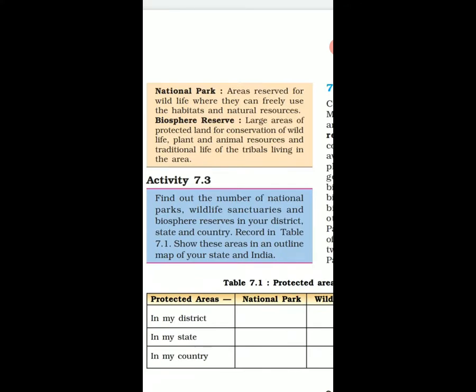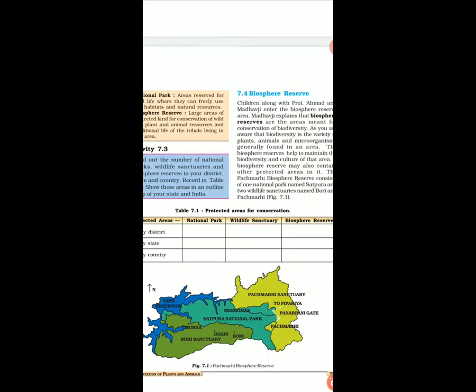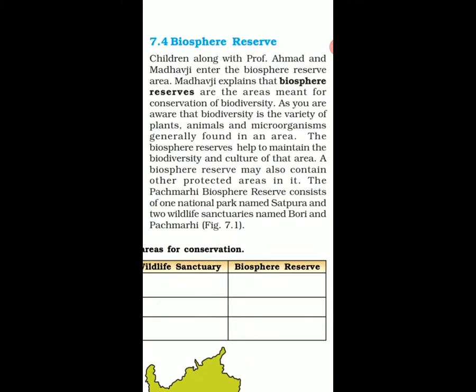आई बात समझ में? अलग अलग जगह है सेंचुरी, पार्क एंड रिजर्व. So government has made all these things to protect the different types of plants and animals present in that area. Okay. Biosphere reserve.